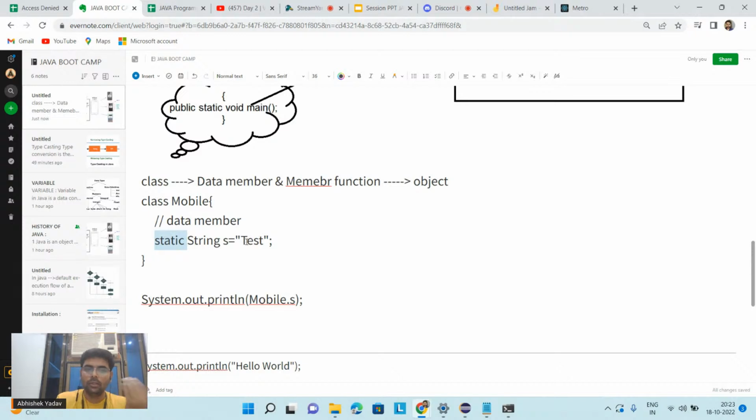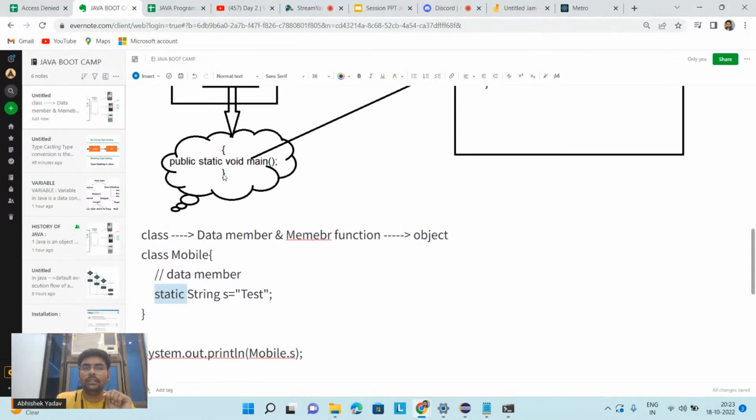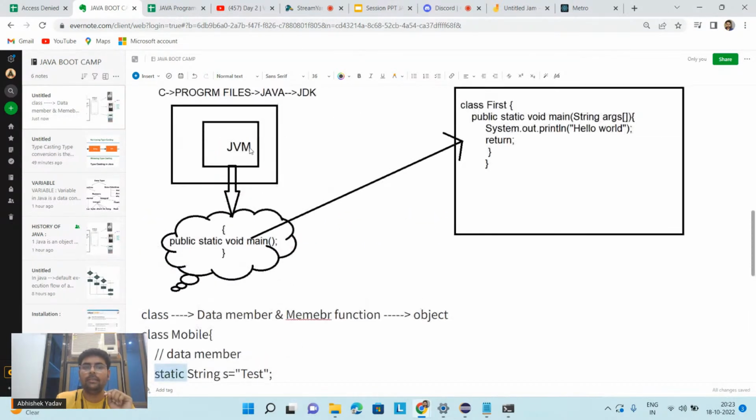So when you have to access any data member or member function without creating the object, you can use the keyword static. JVM is saying, hey, I will not create the object of this class, so I will make this method static, and with the help of the class name, I can call this main method. Everyone, till this point, is everyone clear?